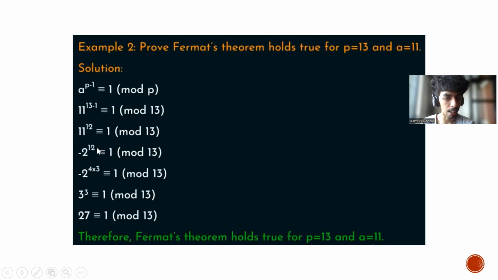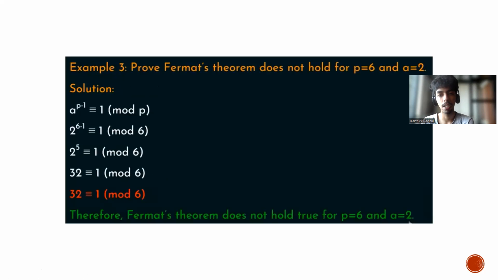Therefore, we can write minus 2 power 12 as minus 2 power 4 into 3, which is congruent to 1 mod 13. So we get the result as 3 power 3, which is congruent to 1 mod 13, and 27 mod 13 is 1. Therefore, Fermat's theorem holds true for p equal to 13 and a equal to 11.